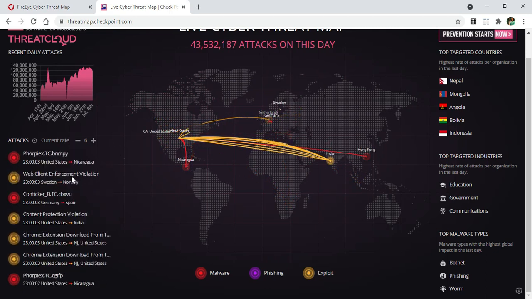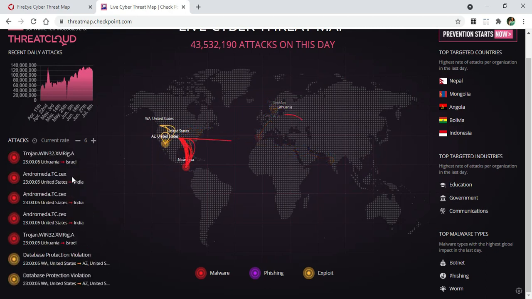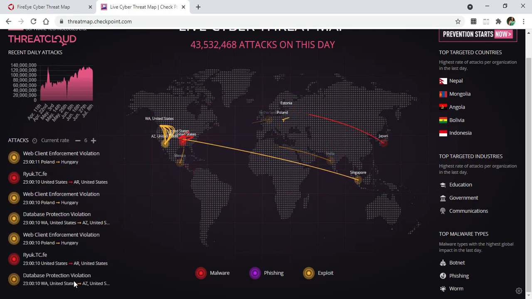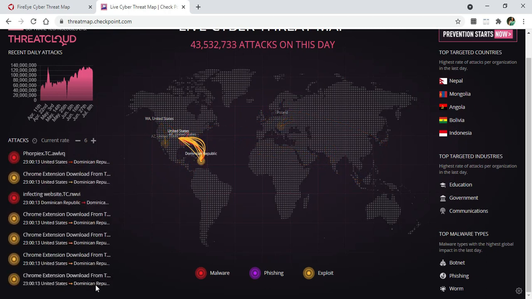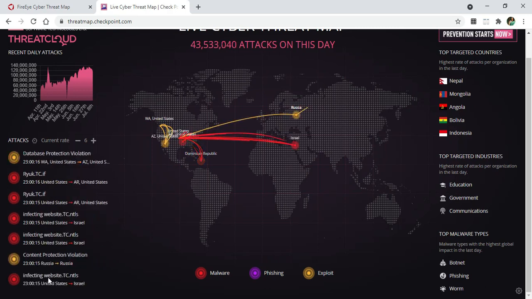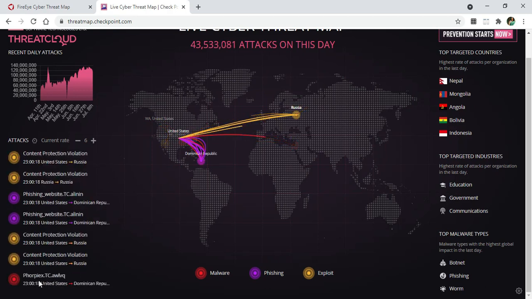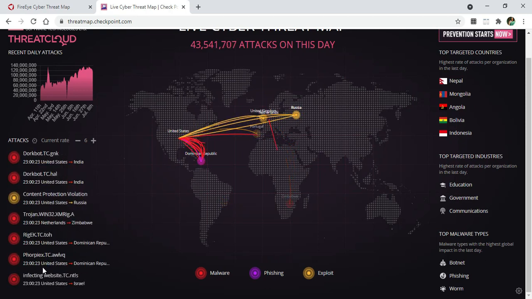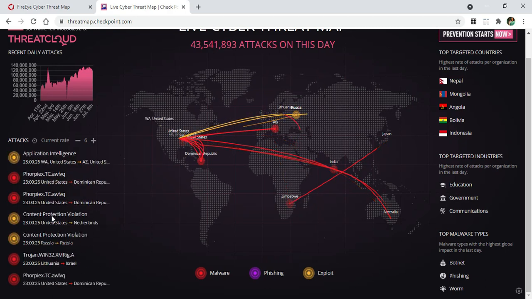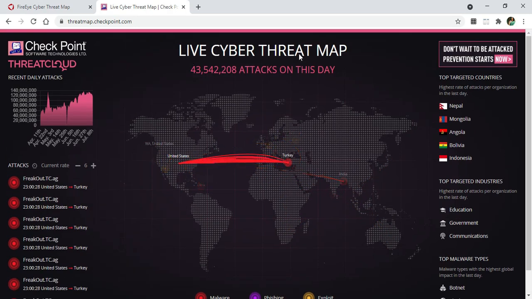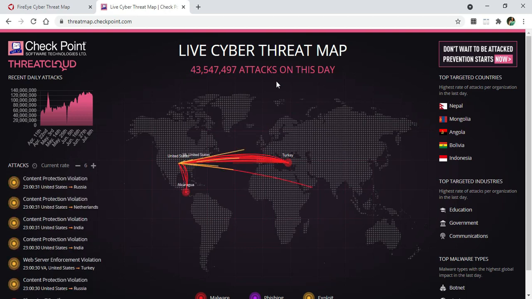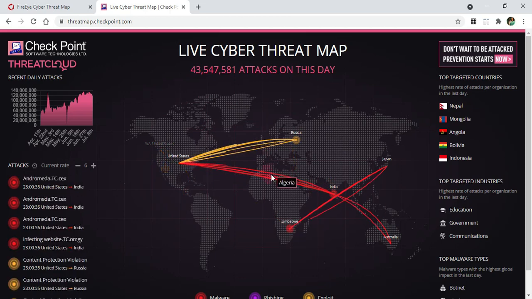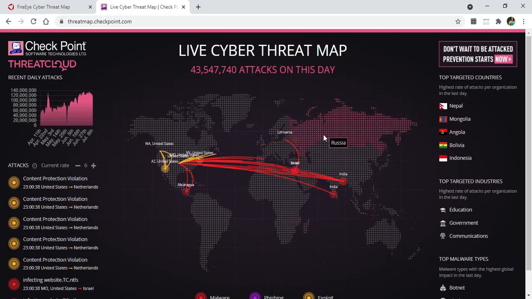And now here you can see the types of attacks. It's going so fast, I am unable to read. Also database protection attack, then Chrome extension download attack, then what is that? Infecting some, I'm unable to read. This phishing attack, and the attacks are happening so fast that I'm unable to even get what type of attack is happening. So with the live cyber threat map, you can use this website to check how the attacks are happening, or which country is doing what type of attacks, that also you can see.